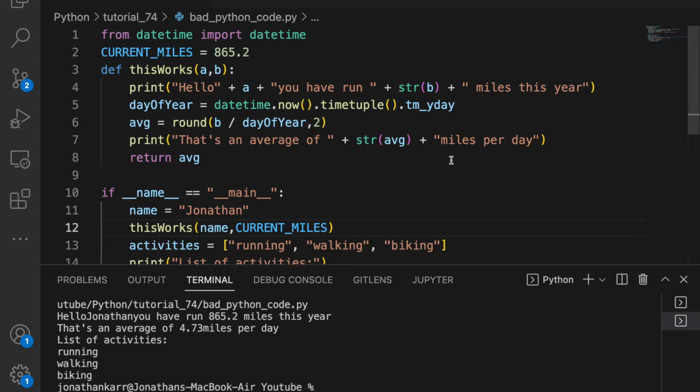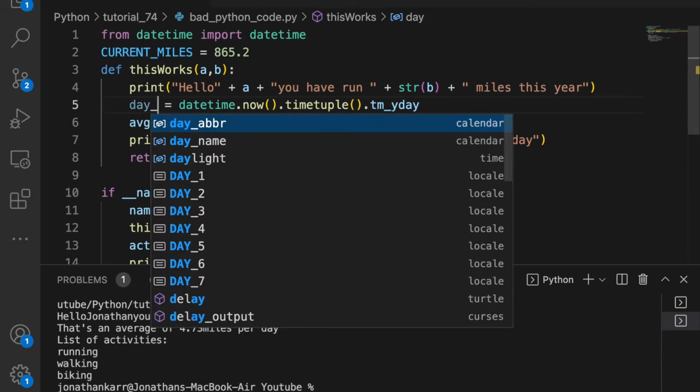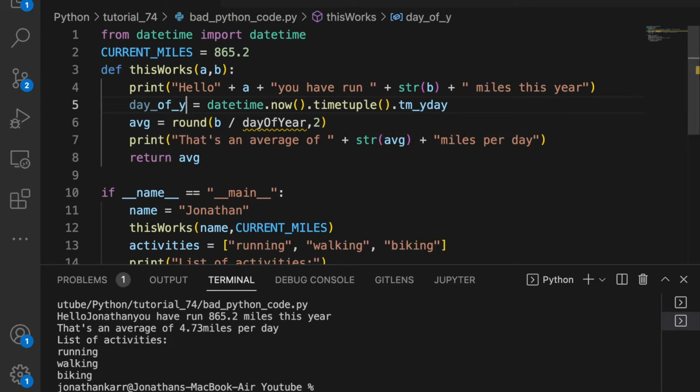The next error we have is camel case. So we see here dayOfYear. This gets the day of the year from the datetime module, but every word is capitalized. And you're like, oh, Python accepts both camel case and snake case, so this is right? Well, according to PEP 8, which are the standards for Python, you want to have underscores between words. So I'll just have day underscore of underscore year equals datetime dot now.